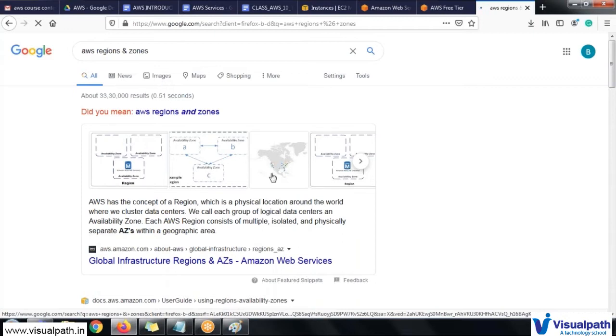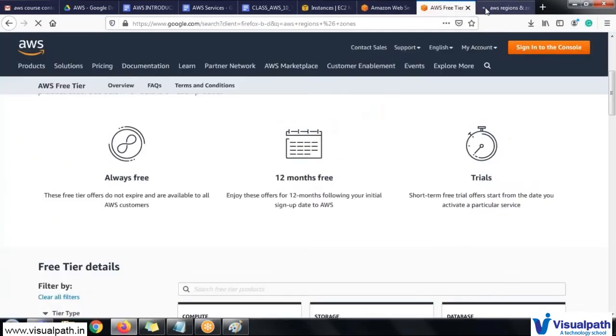So in the entire world, in different locations, AWS has created their own data centers, which I have shown before. Like before I showed you some kind of servers, right? So they have created their own data centers across the world. They have more than 22 regions and zones across the world. Like in the US, they have four different regions and zones.